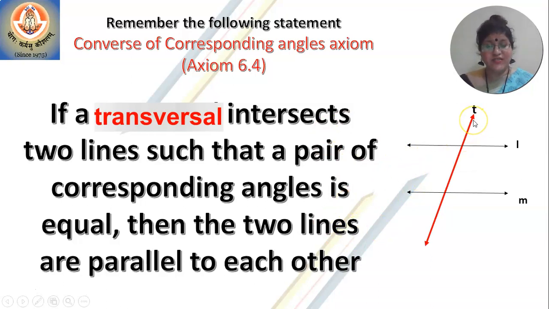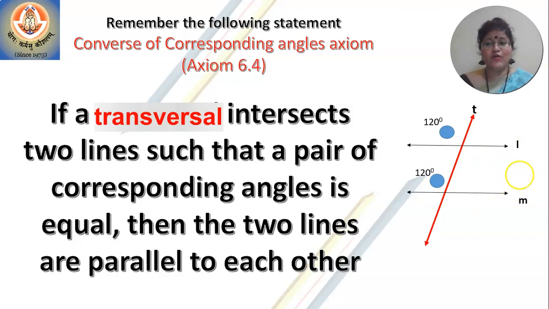If a transversal intersects two lines such that a pair of corresponding angles is equal. Now let us take a pair of corresponding angles, 120 degrees and 120 degrees. These two angles are corresponding angles and they are also congruent. They have the same measure. Then what can you tell about these two lines? These two lines will be automatically parallel.